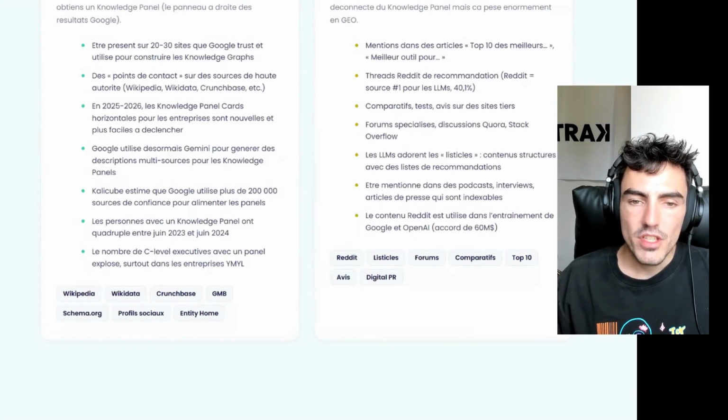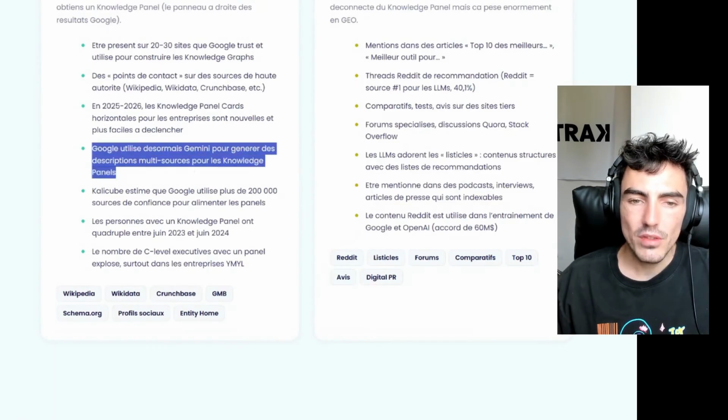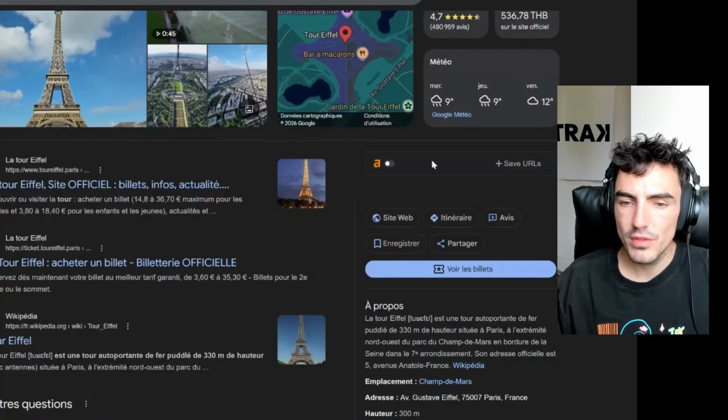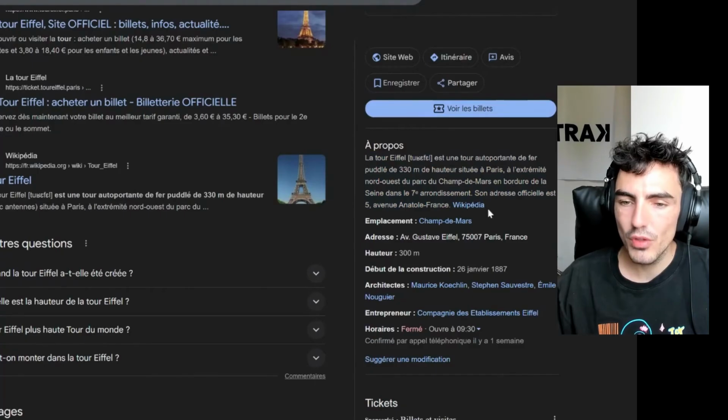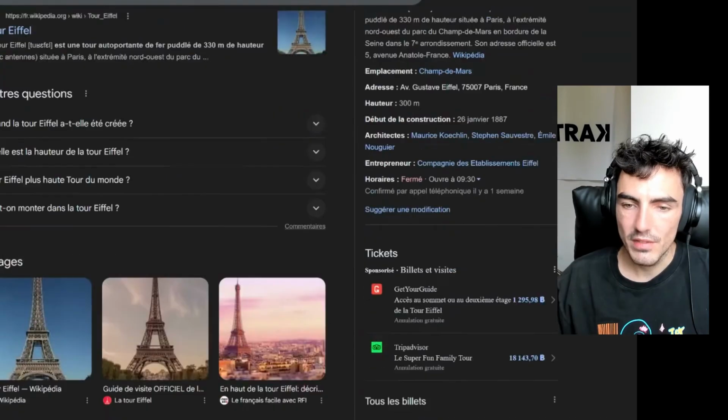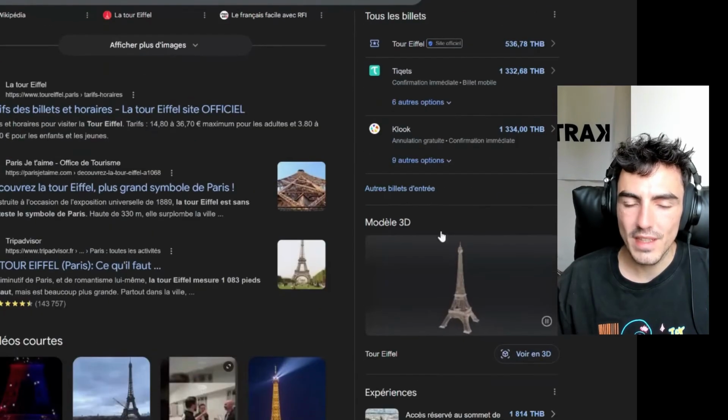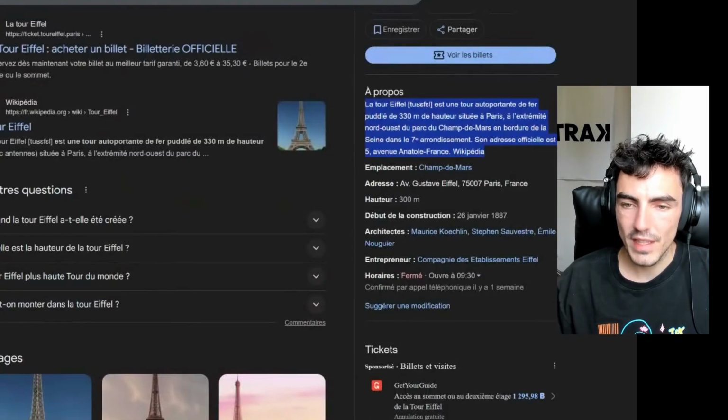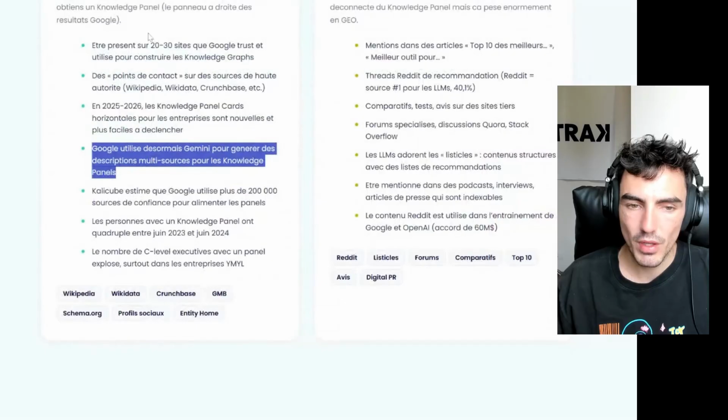So Gemini is present sometimes on the multi-source section, so in the little about part. And often we get a lot of data from Wikipedia, but sometimes Gemini will do little things here, mixing data from several sites, etc. So it's quite interesting for this part, which used to be completely delegated to Wikipedia, and now there are several sites that can be taken into account.